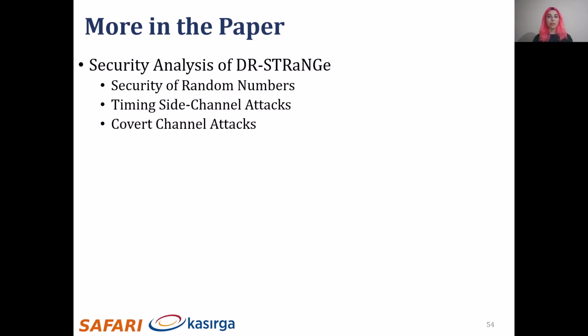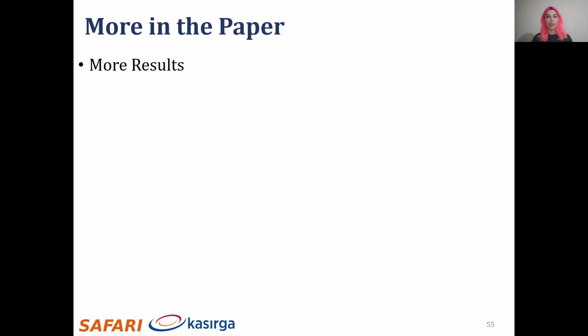We discuss the random number buffer as a covert channel and conclude that countermeasures against covert channels such as partitioning can be applied to the random number buffer. We discuss denial of service attacks based on RNG requests and conclude that our RNG-Aware scheduler's rules can prevent such attacks. And here is the list of results that you can find in our paper.